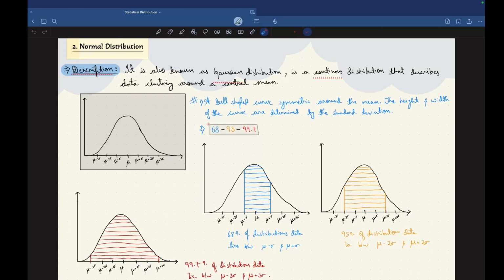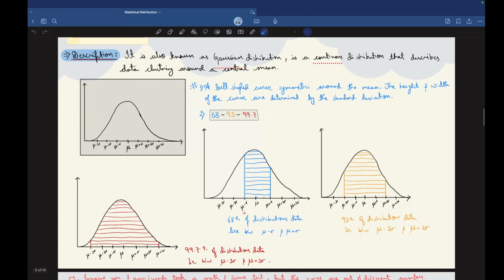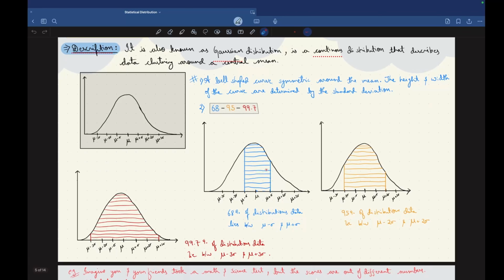Now just remember this magic formula: 68, 95 and 99.7. Now let's understand what this formula means. Let's see here. As mentioned above, in normal distribution, data is clustered around a central mean, represented by mu, and 68, 95, 99.7.